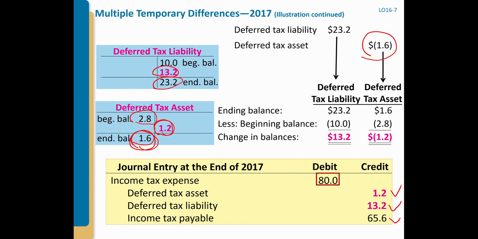And the second issue is what if we have different tax rates? Then we use the different tax rates for the different years to calculate the deferred tax liability and deferred tax assets. And the third issue is what if we have multiple temporary differences? You analyze one by one, but then you group them, depending on whether they belong to the future taxable amounts or the future deductible amounts.